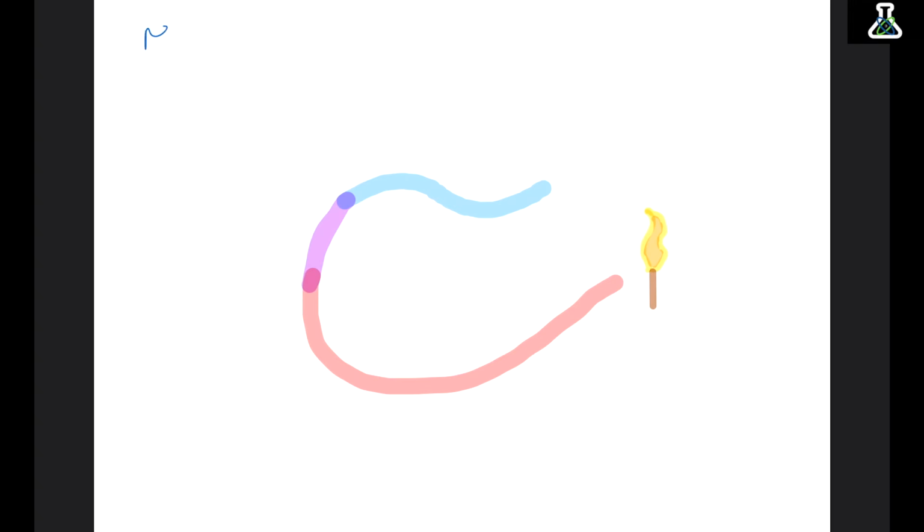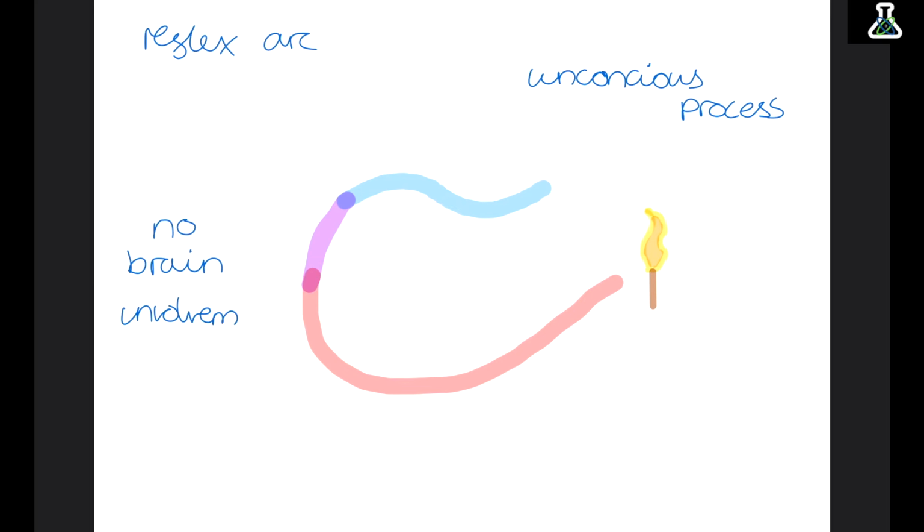So in the brain we have a reflex arc. And this is designed to help the body quickly react to potentially dangerous situations. It's a completely unconscious process. It means that any dangerous signals can loop straight round and trigger a response, instead of having to stop and waste time going through the brain. Having no brain involvement means that this is much quicker. So this helps with our reflexes.